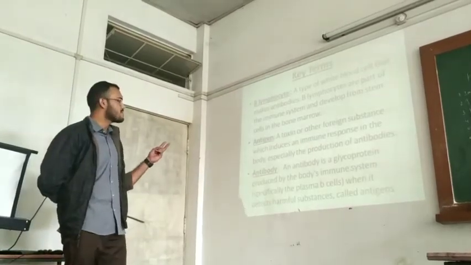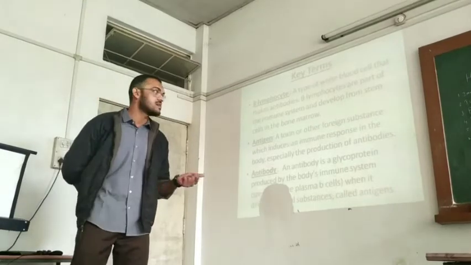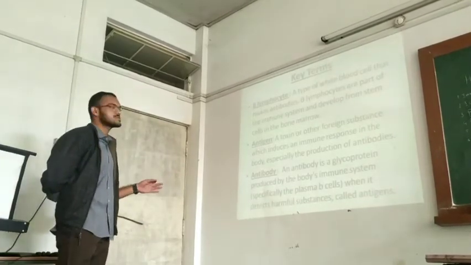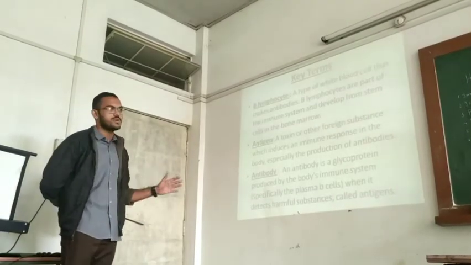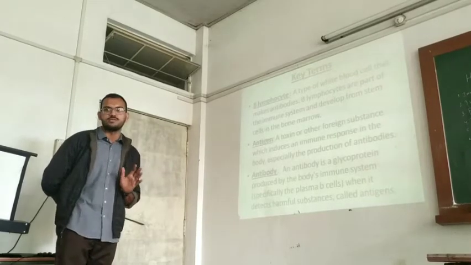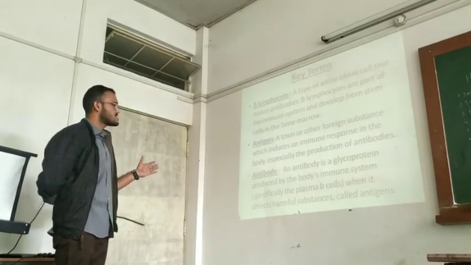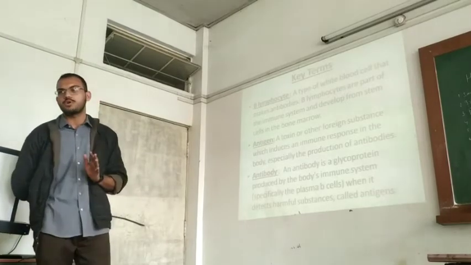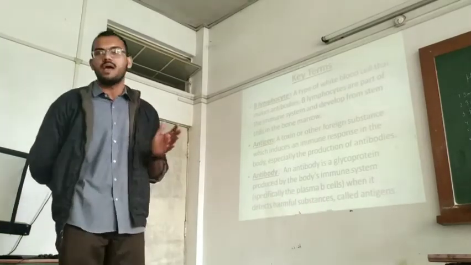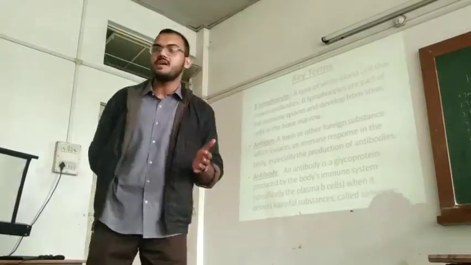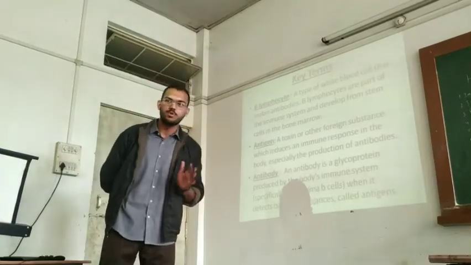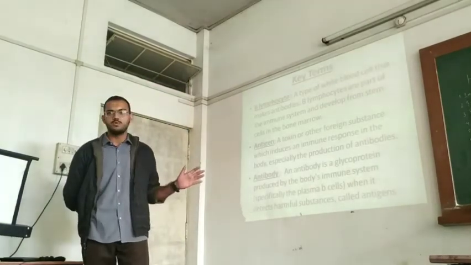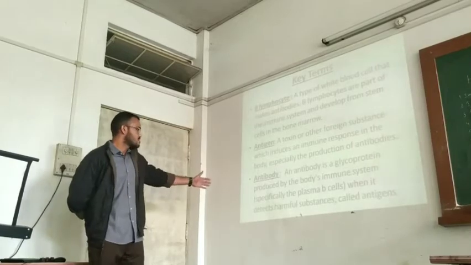There are two types of B lymphocytes, the plasma B lymphocytes and the memory B cells. Plasma B cells are the particular white blood cells which produce the antibodies on encountering a particular antigen. Then we have antigen. What is an antigen? An antigen is any foreign substance or a toxin which has the ability to bind to the antibodies produced by the B lymphocytes, and it may or may not have the property of immunogenicity, that is, to elicit an immune response.